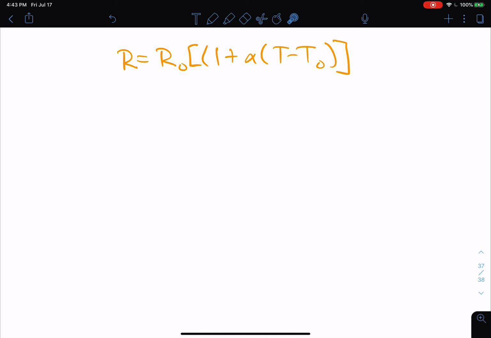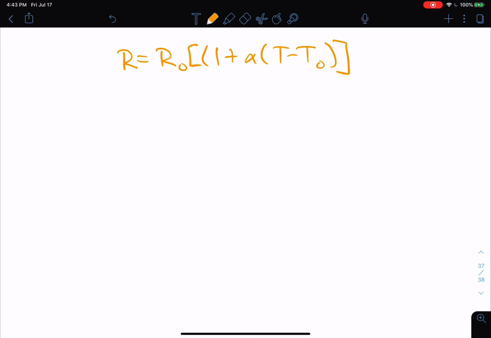So sometimes they'll say, oh, alpha equals 0.005 inverse Kelvin at 20 degrees Celsius. Well, that's telling you right there that T naught is 20 degrees Celsius. And often in these measurements, T naught is 20 degrees Celsius, but it doesn't have to be. It could be any temperature. Again, it's just the temperature that alpha is measured at and R naught is measured at.